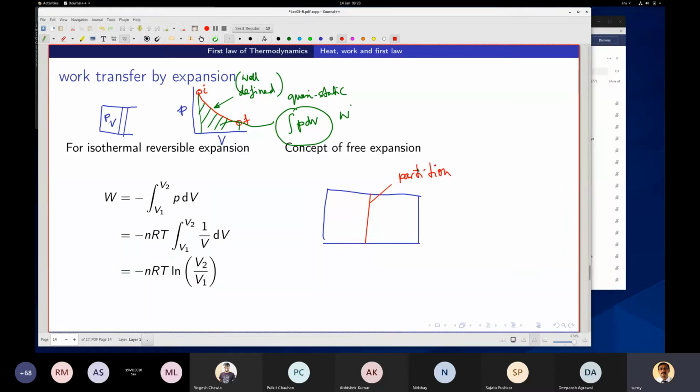So suppose I have a partition, right? And here you have some pressure P and some temperature, and of course the state is well defined. Then what you do is you take out the partition.